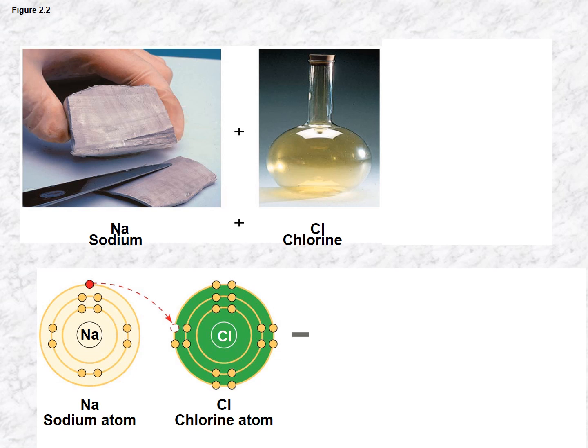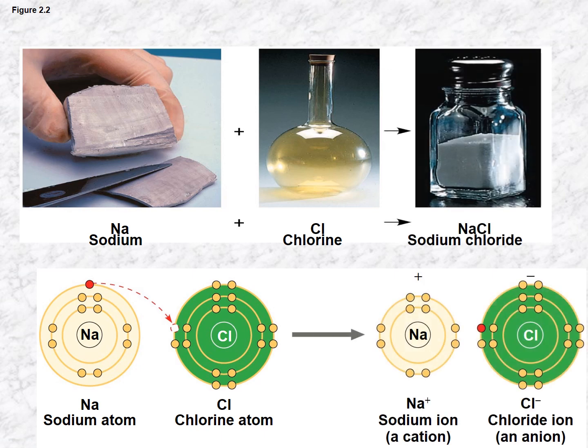Both of them, the valence shell is now filled. But now they are charged. Okay, so now sodium becomes positively charged because it's lost an electron, so it has one more proton than it has electrons. Chlorine becomes negatively charged because it's gained an electron, so it has one more electron than it has protons.